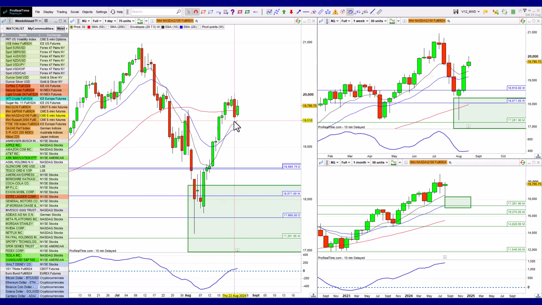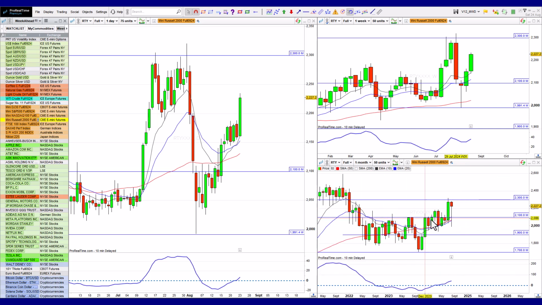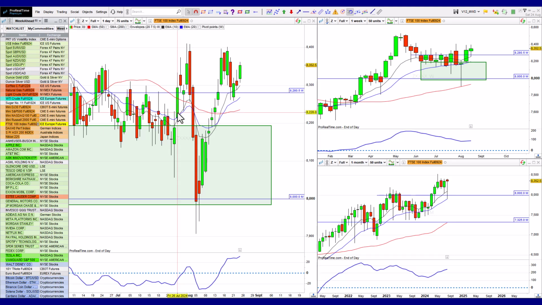NASDAQ as well, very small correction, way smaller than I would have expected, but it also looks as though it wants to keep going, so this could be a potential buy opportunity here. I'd have preferred a deeper correction, but it looks as though this correction is it, and it wants to keep going. Russell, so the Russell's broken to the upside here. It's really keen on getting outside of its range, so I had a range that I've drawn in here. It's very keen to get outside of that. We are at a bull market, so that's not really a surprise.